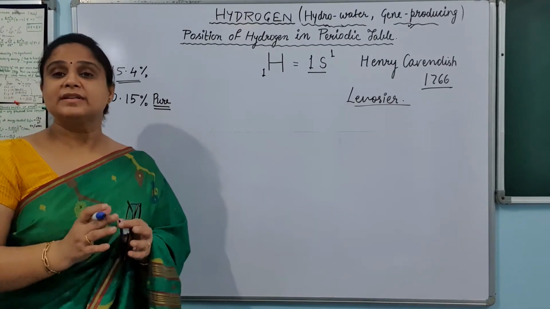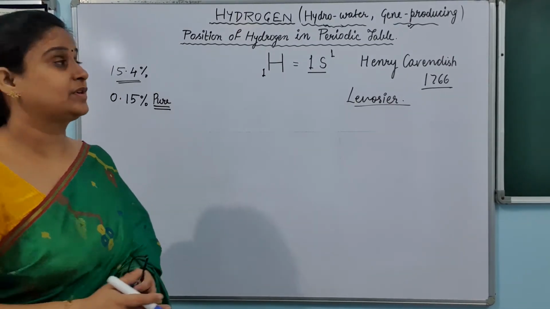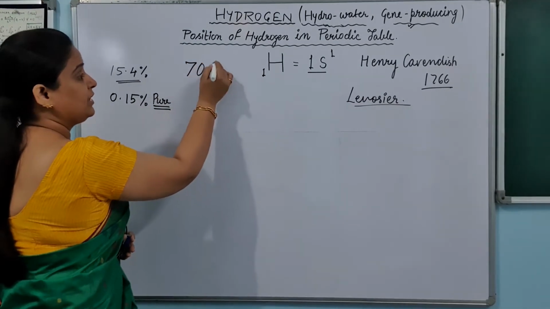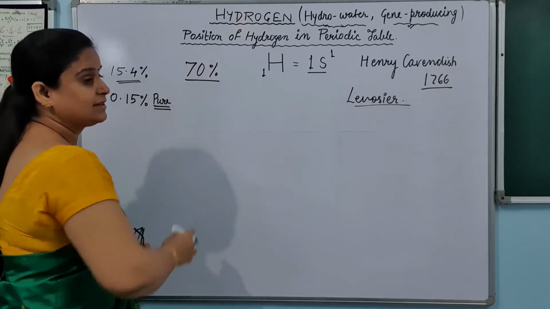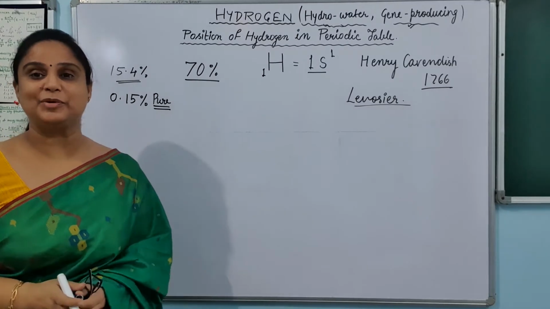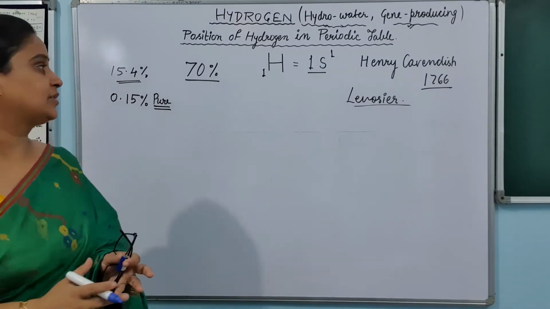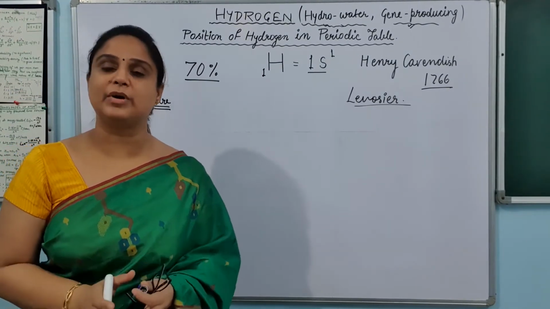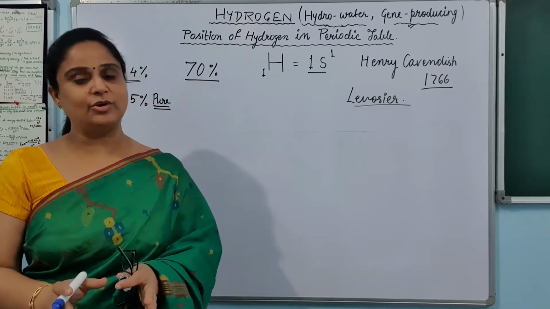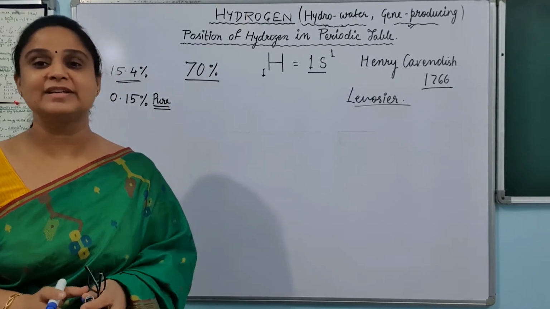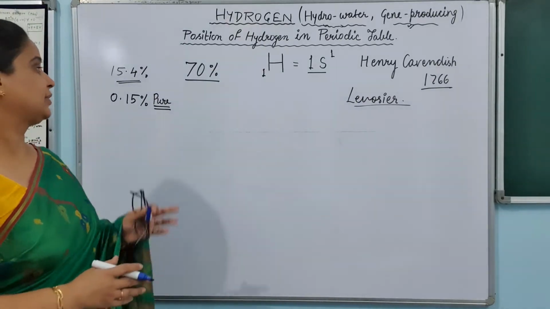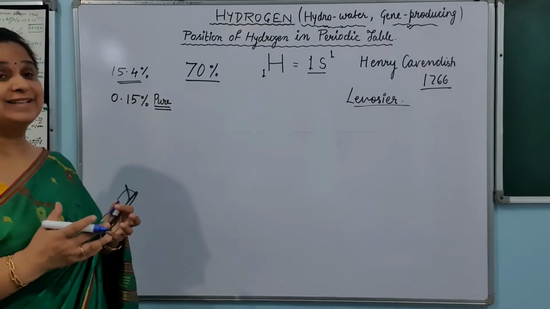इसके अलावा 70% of our universe is made up of only hydrogen. Planets, stars, these are made up of hydrogen. So many of the planets and stars have a huge amount of hydrogen on them. But on the earth crust, it is not present in that amount. Okay, so this is all about hydrogen's existence.